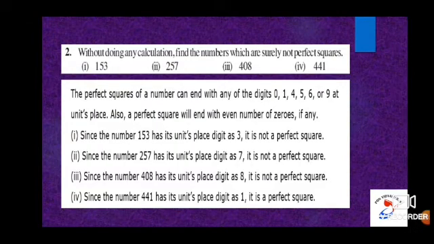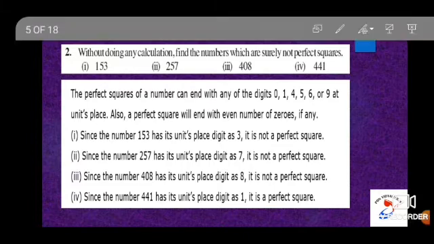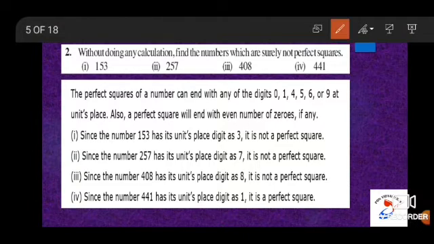We'll move on to the second problem. Without doing any calculation, find the numbers which are surely not perfect squares. Children, we have already learnt in the previous session that the perfect square of a number will end with an even number of zeros, or 1, 4, 5, 6 or 9 at the units place. So only a number ending with 1, 4, 5, 6 or 9 or an even number of zeros will be a perfect square.